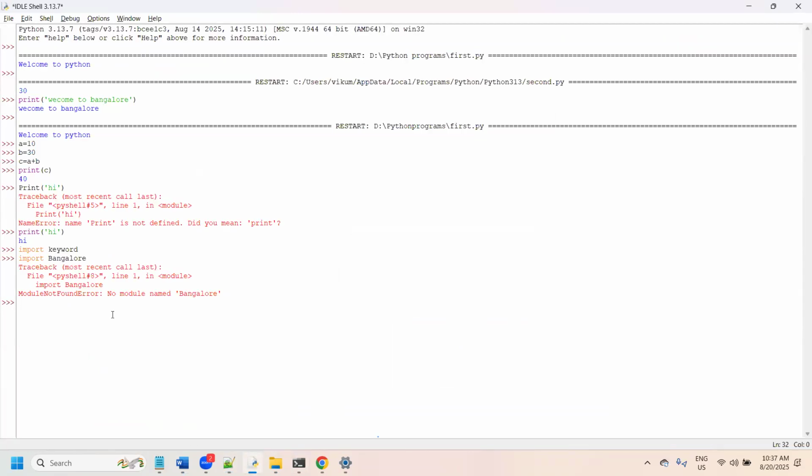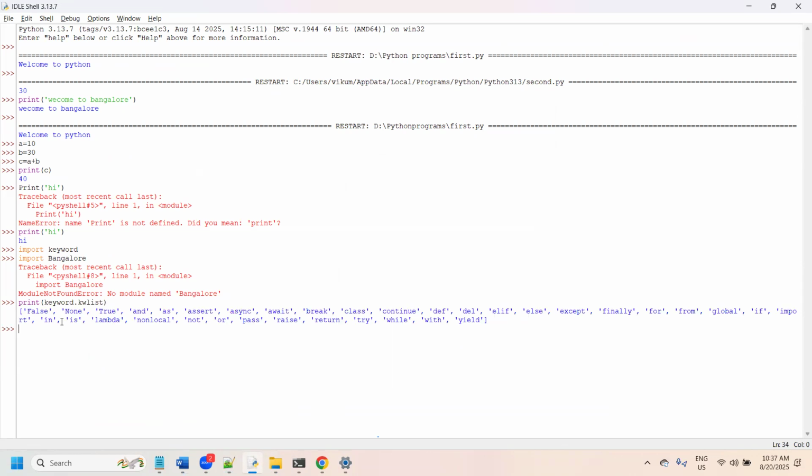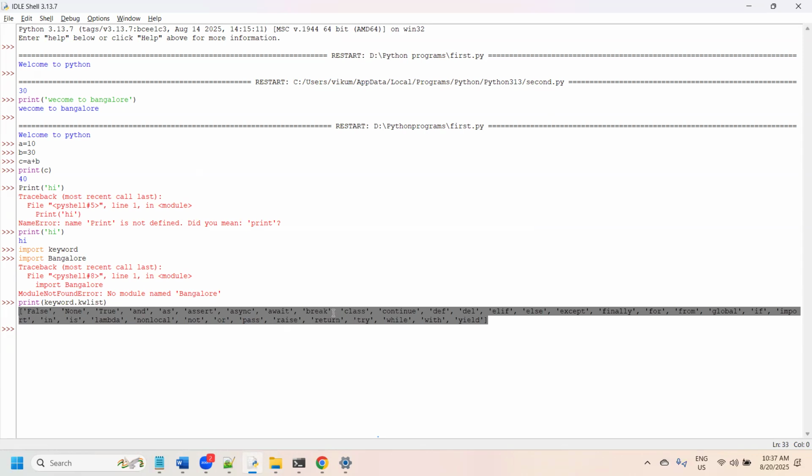So print keyword dot kwlist. If you print keyword dot kwlist, it will show what all the predefined keywords are. These names you cannot use as part of an identifier.